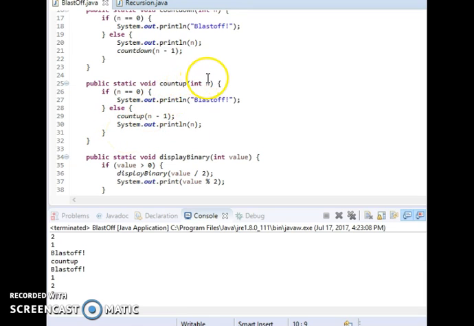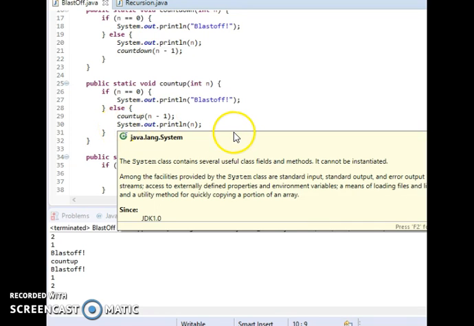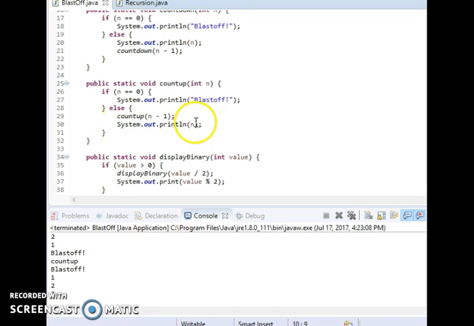So I'll call count up 3. I'll call count up 2. I'll go up here. I'll call count up 1. I'll go up here. I'll call count up 0, which makes n equal 0. So I'll see a blast off. And then when I return here, remember, I'm returning up to count up with an argument of n equals 1. I will print out the 1, go here, there's nothing to do, here nothing to do, I end.